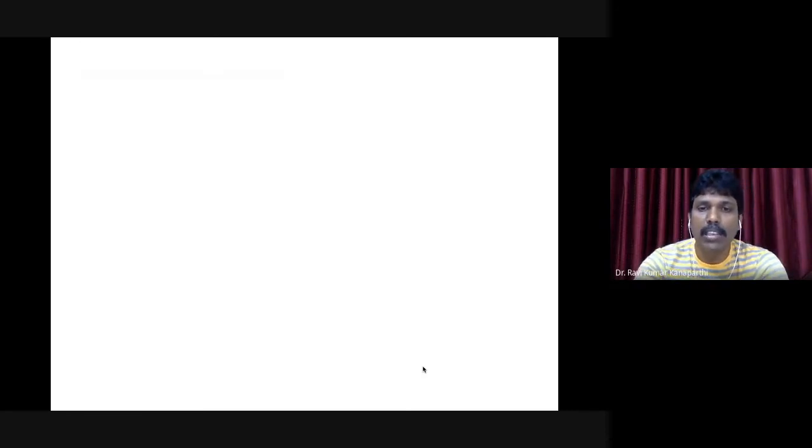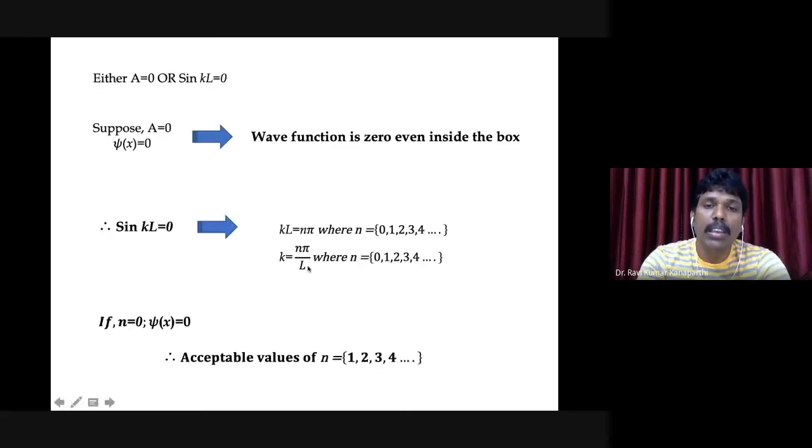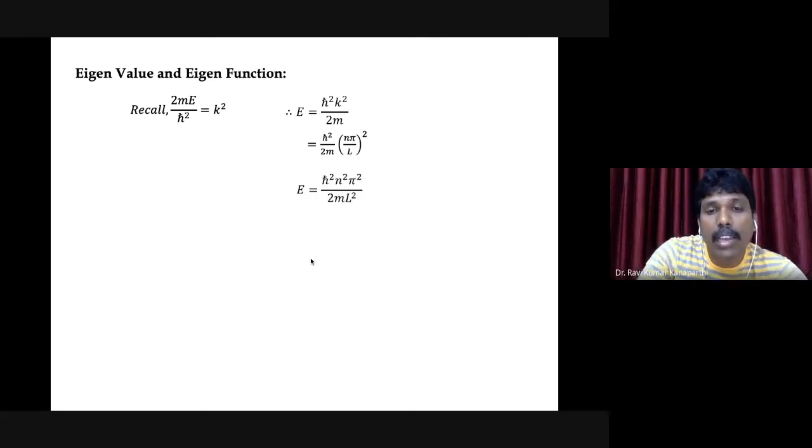But now the k value is already known: n pi by L. Go back and see that k is nothing but n pi by L. So from these two equations you can easily calculate E. Rearrange this expression and substitute for k, and you get the energy expression, which is h cross square n square pi square by 2 m L square.